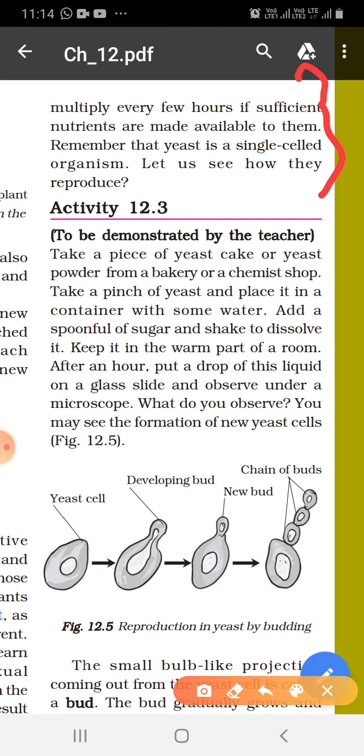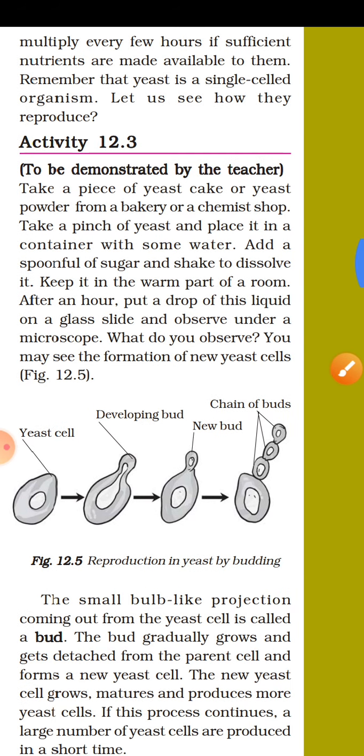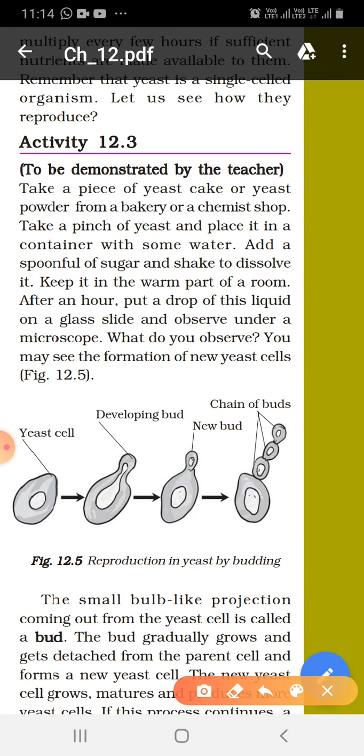Remember that yeast is a single cell organism. See how the reproduction in yeast occurs by budding process. See, this is a yeast single cell and there is development of a bud and a new bud is formed, and then there is further creation of a chain of buds.